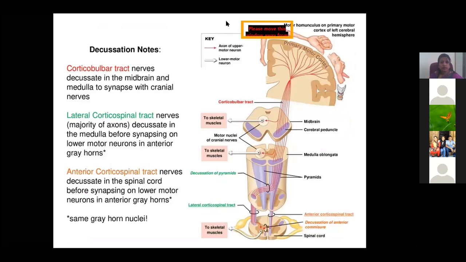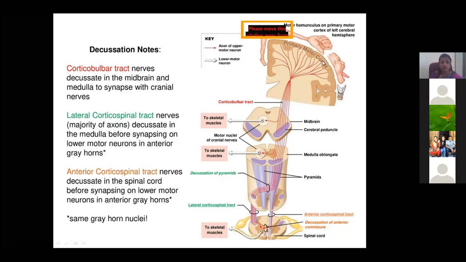So coming to the important motor fibers, it's called the corticospinal tract, coming from area number 4 and 6. Then they relate to the midbrain in the crus cerebri, then go to the pons, then from the pons to the medulla oblongata at the level of the pyramid, and at the level of the pyramid they cross each other, called the pyramidal decussation, and it then relates to the motor neurons of the spinal cord. So this is the pathway for the corticospinal fibers.